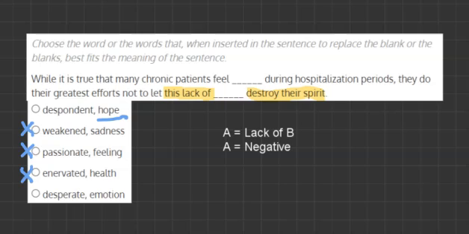And the last one is desperate and emotions. So desperate normally is a negative thing. But if you say a lack of emotions, people will automatically think you're talking about desperate. So we're going to cross it out. And just looking at our answer options, we've got one that wasn't crossed out, despondent and hope, which will be our final answer.